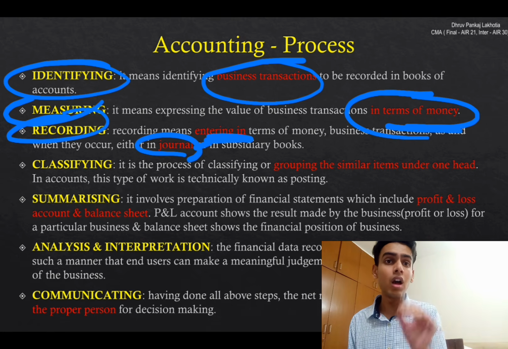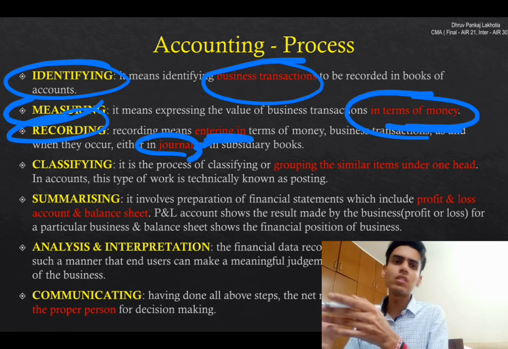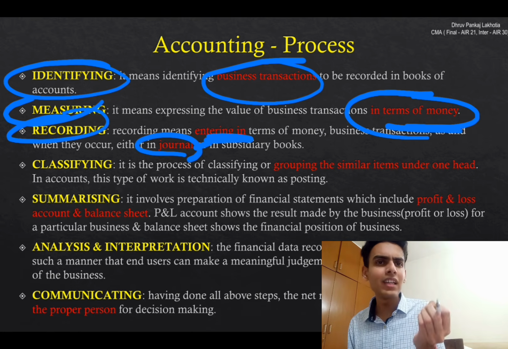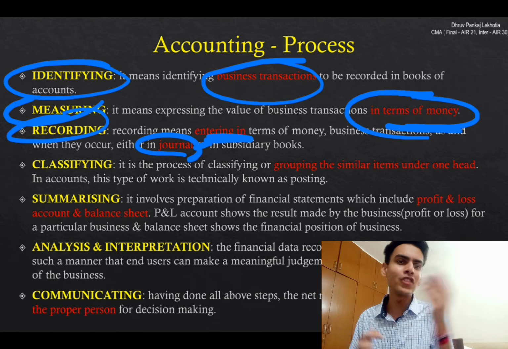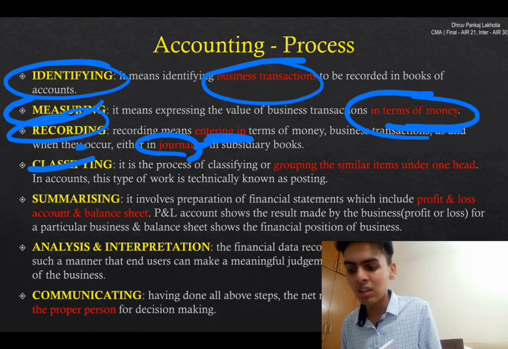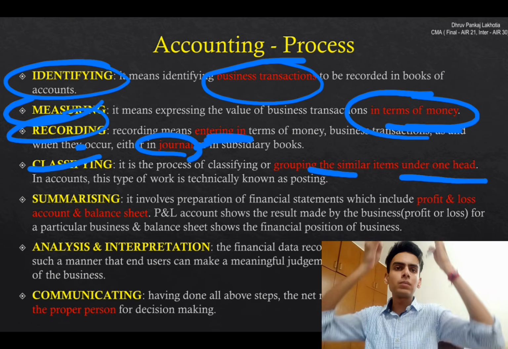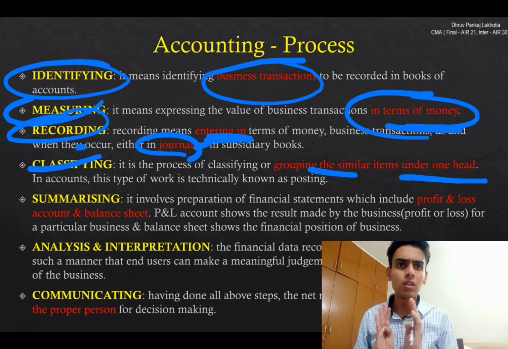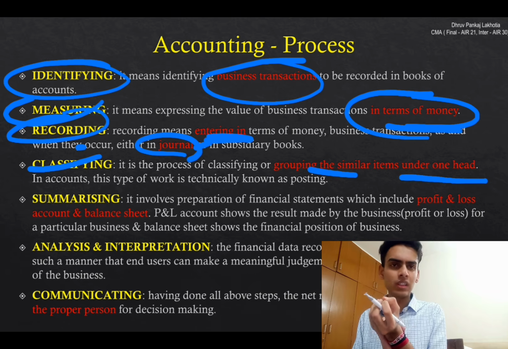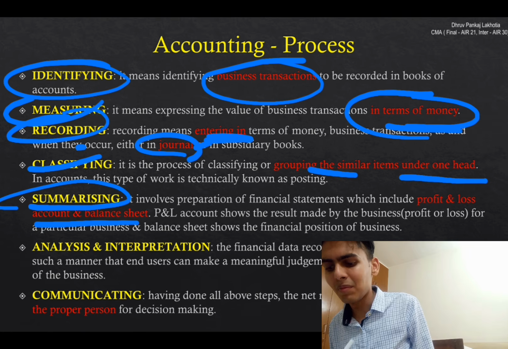Heart of accounting, heartbeat of accounting. If you have learned these accounting parts in 11th, this is very easy for you. But I'm going to start with the very basics because there will be some who must have forgotten that, or some who have started from after 12th itself. Okay, recording to journal, then classifying, grouping the similar items under one head: sales, purchase, tax. Got it? बहुत easy. It's a very layman language I'm using. Summarizing into profit and loss, balance sheet.